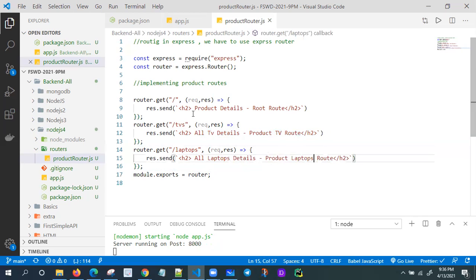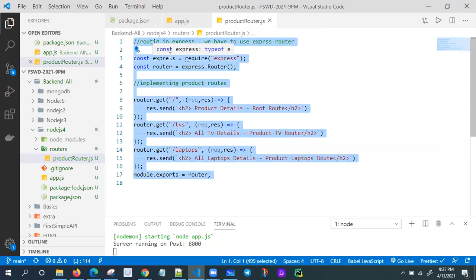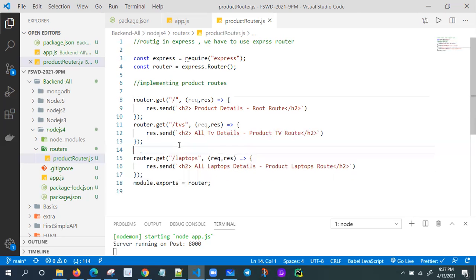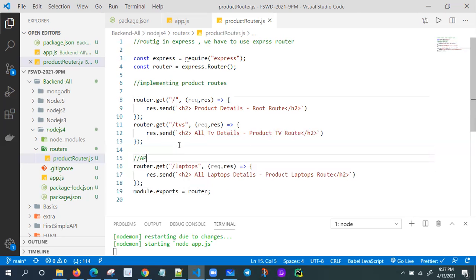Laptops. Now, what I'm doing here is creating one separate file for all product related routes. So this is my slash products, this is my slash products slash TVs. Let me design the API name also. The API name is localhost, 8000 is my port number, slash products slash laptops. This is one more that is there.